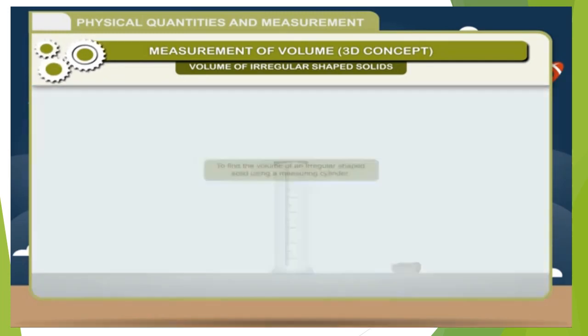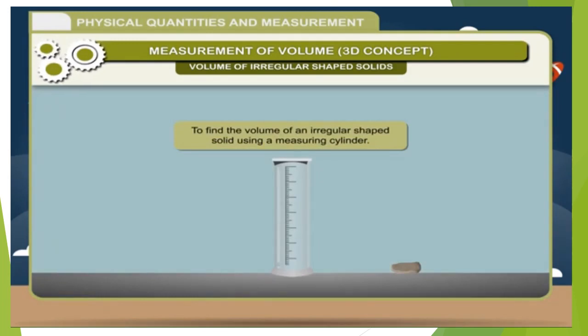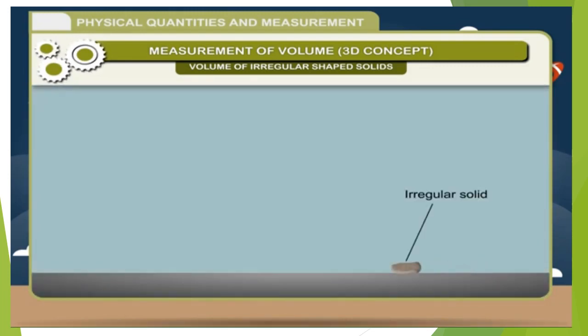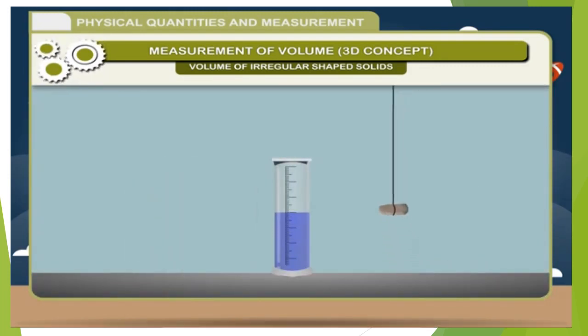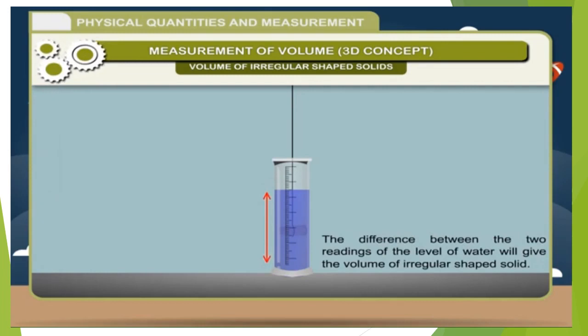Activity: to find the volume of an irregular shaped solid using a measuring cylinder. Take an irregular shaped solid and immerse it completely in a measuring cylinder filled with water. Note the reading of the measuring cylinder before immersing the solid and after immersing the solid. The level of water the second time rises up. The difference between the two readings of the level of water will give the volume of the irregular shaped solid.